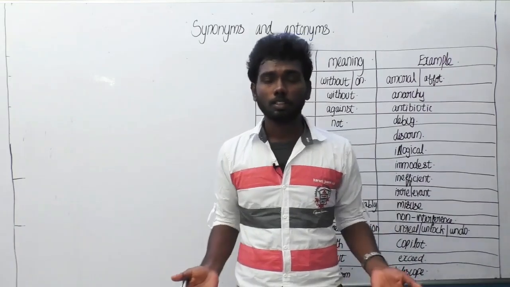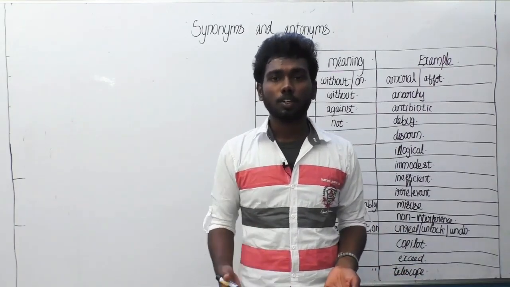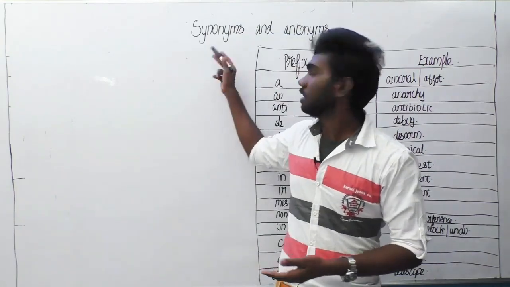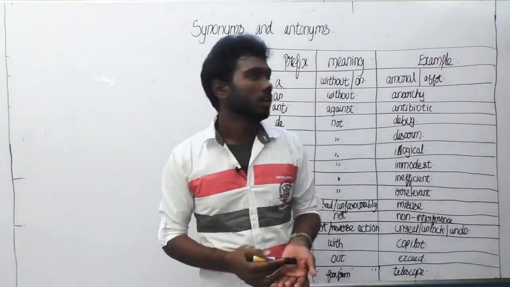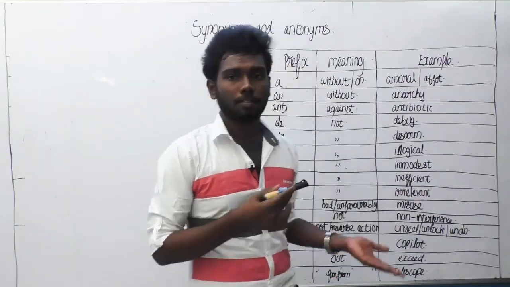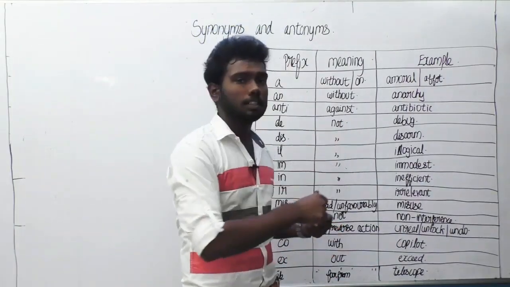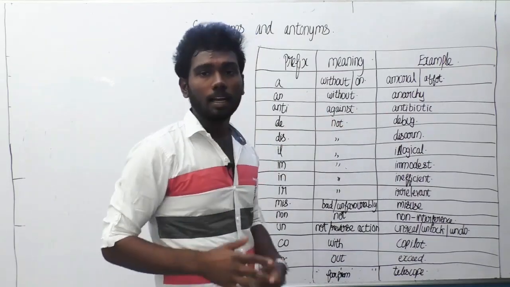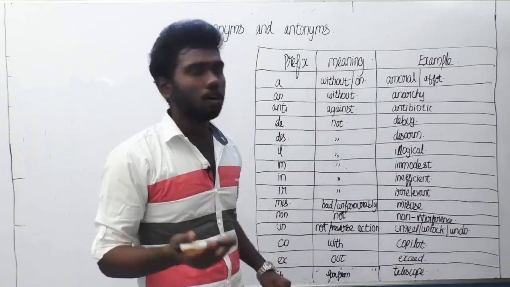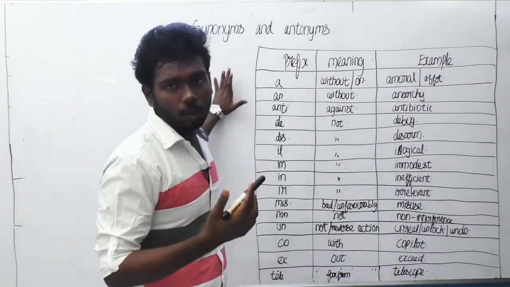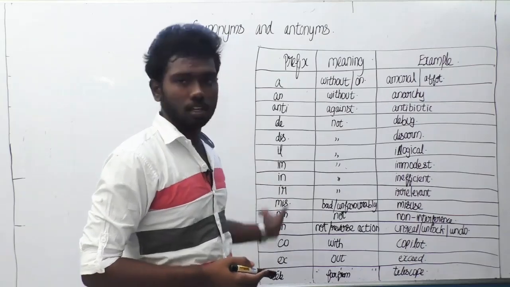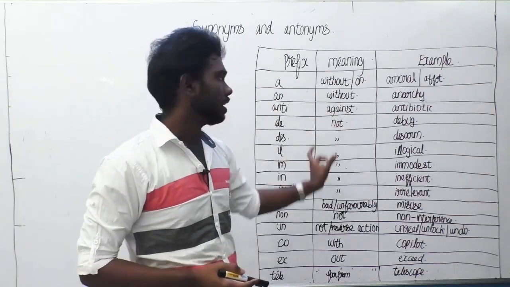So okay students, we are continuing our yesterday's class with synonyms and antonyms. This is the next part. So we will start from the place we have left. This is a table which says about the prefix, meanings and example of a word. And in the initial session itself, I have given many prefixes for you before, and these are the extra prefixes. These are just 2 to 3 words, and their meaning is given here, and an example for that.